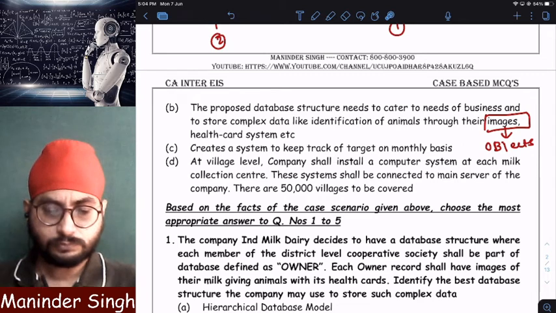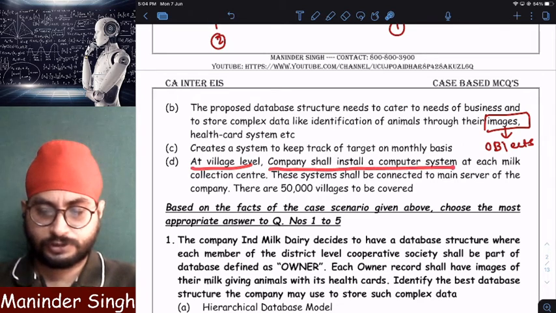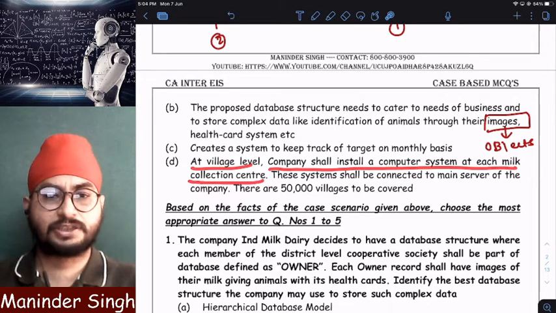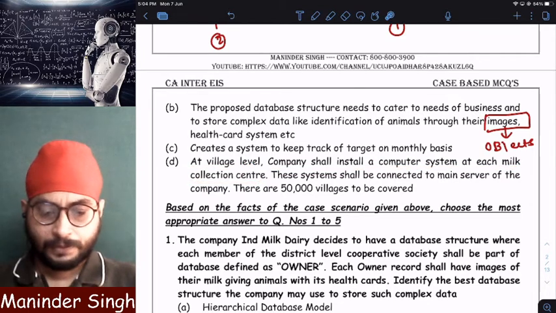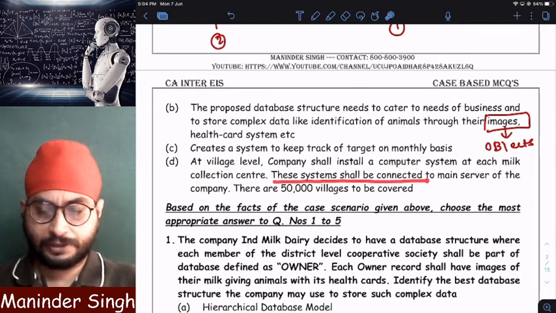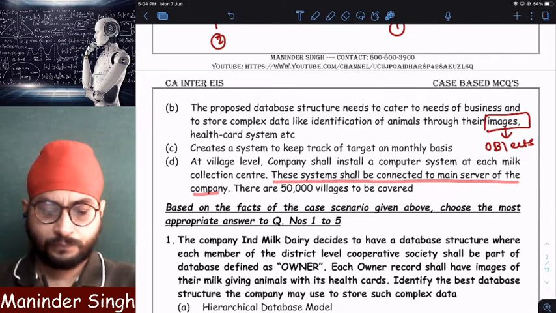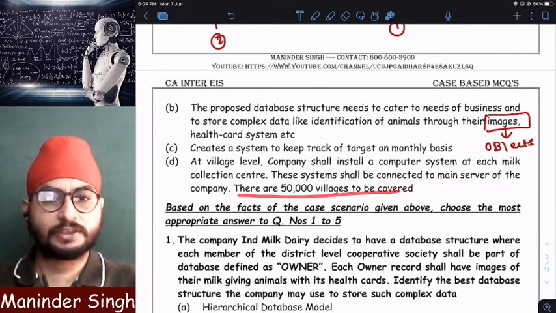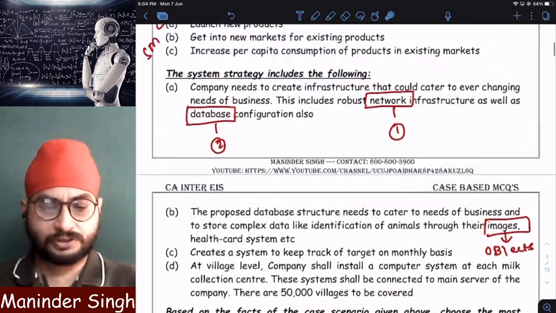At village level, the company shall install a computer system at each milk collection center. These systems shall be connected to the main server of the company, and there are 50,000 villages to be covered. So this is the situation.